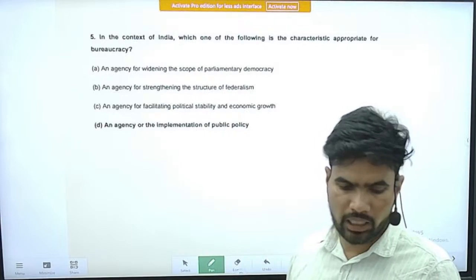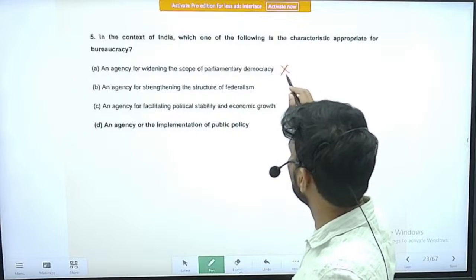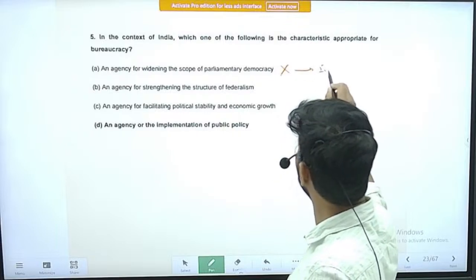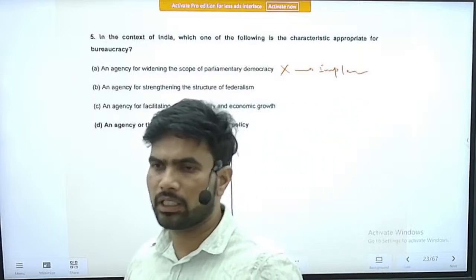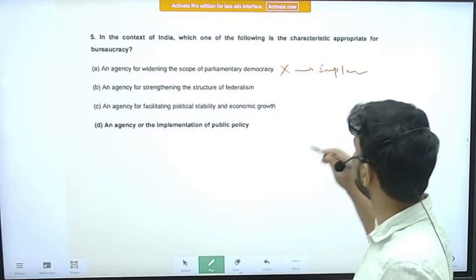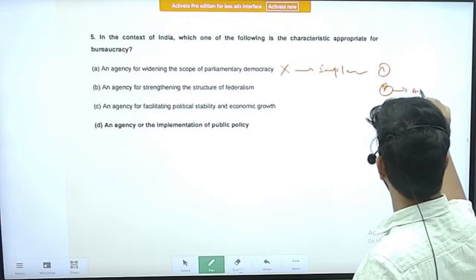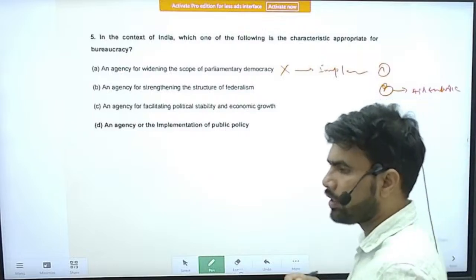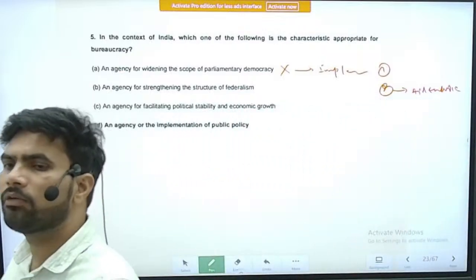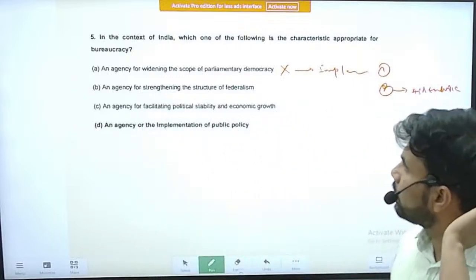It is not that, we can say, its purview. The bureaucracy exists to implement. First thing is to implement the laws or policies made by the government, that is its first duty. And the second duty is to aid and advise the executive, or we can say political executive, in the formulation of policy. These are its two main specific duties.